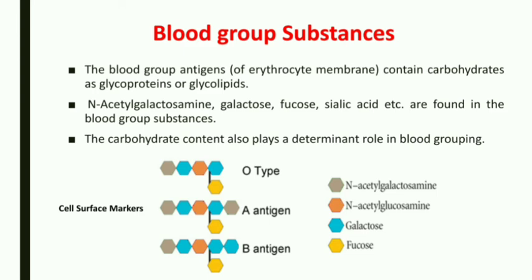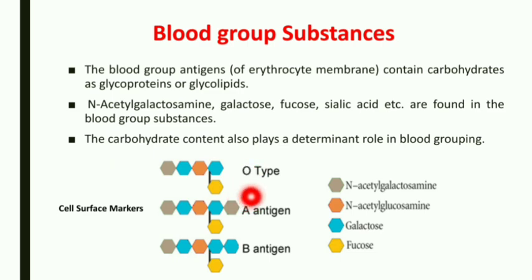Blood group substance: the blood group antigens of the erythrocyte membrane contain carbohydrate as glycoproteins and glycolipids, such as N-acetylgalactosamine, glucose, fucose and sialic acid, which are found in the blood group substance. This carbohydrate content also plays an important role in the determination of blood grouping. Here is the ABO type of blood grouping system. That protein acts as a cell surface marker for determining the blood group. So this is ABO type blood grouping.